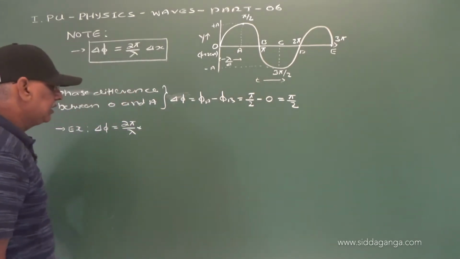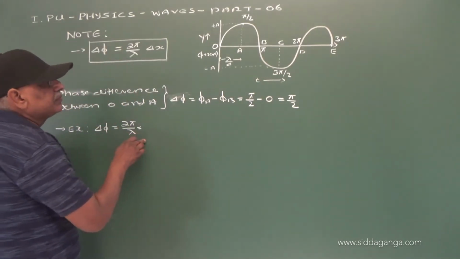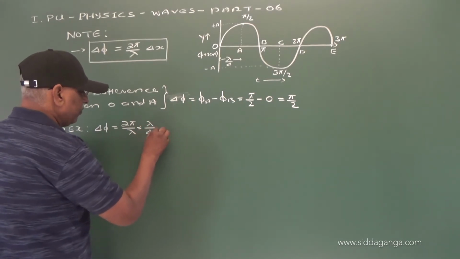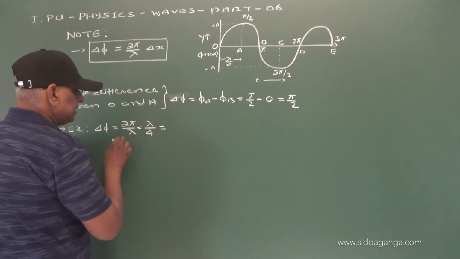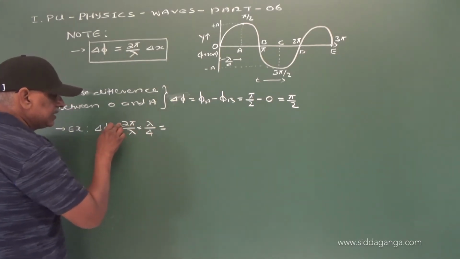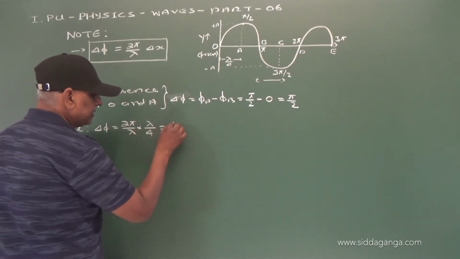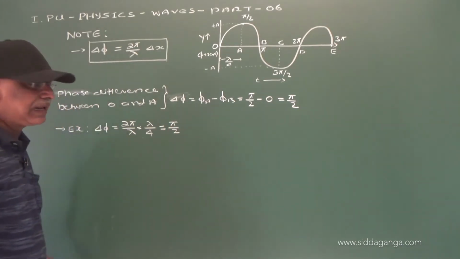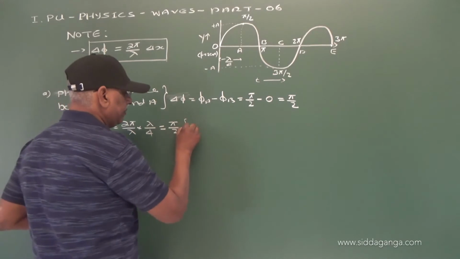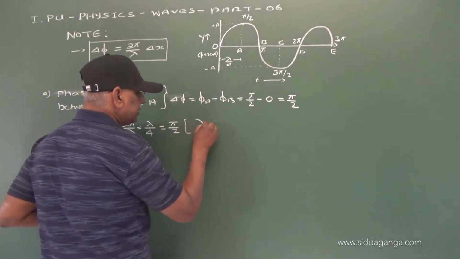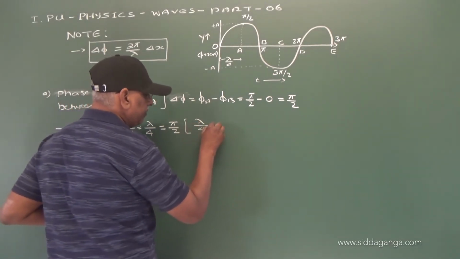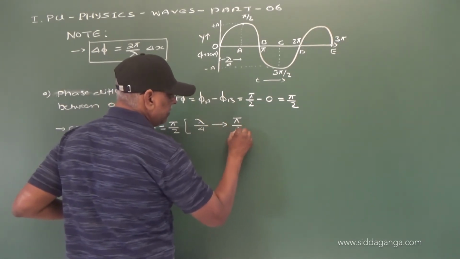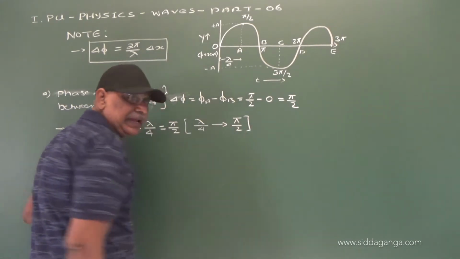Now, that into lambda by 4, lambda gets cancelled, 2 pi by 4, this is equal to pi by 2. On the other hand, a path difference of lambda by 4 causes a phase difference of pi by 2.